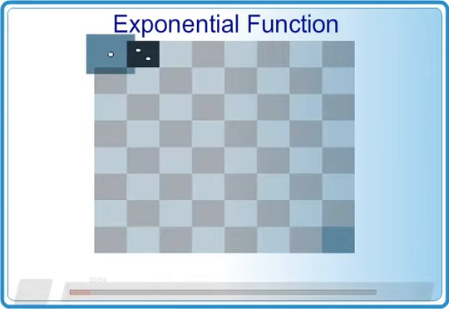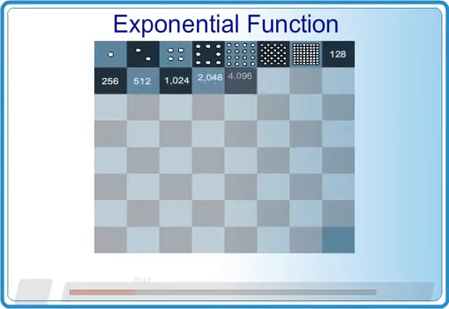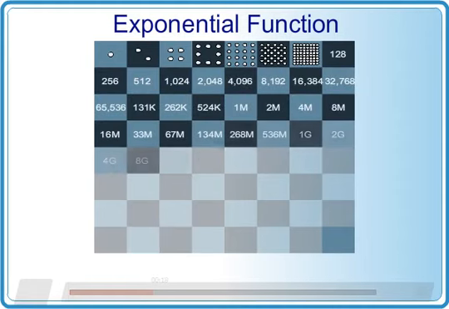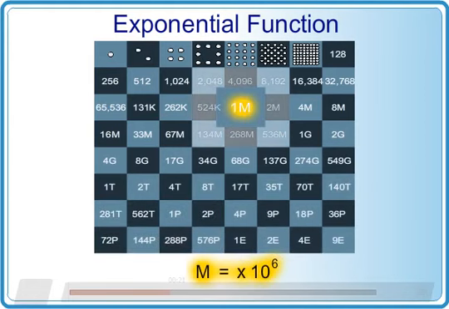Starting from 1 grain, we get 2 in the second square, followed by 4, then 8, and so on. You will notice how the number increases quickly. By the time we get to the third row of squares, we are already at 1 mega grains, or 1 million grains. At the end of the fourth row, we are at 2 giga, or 2 billion.